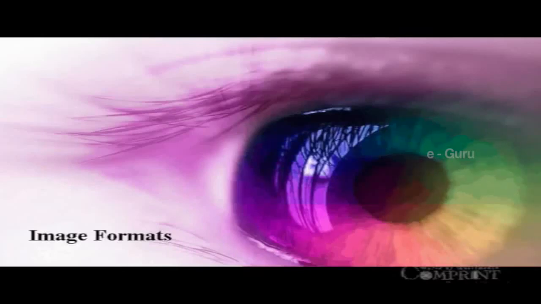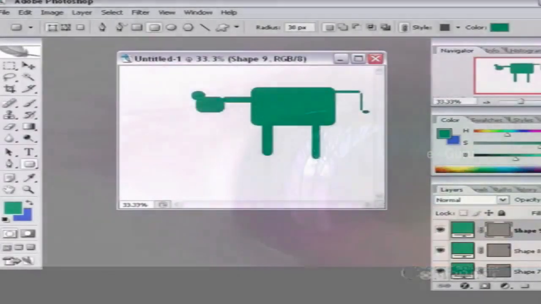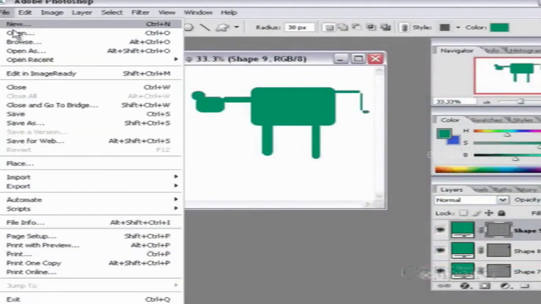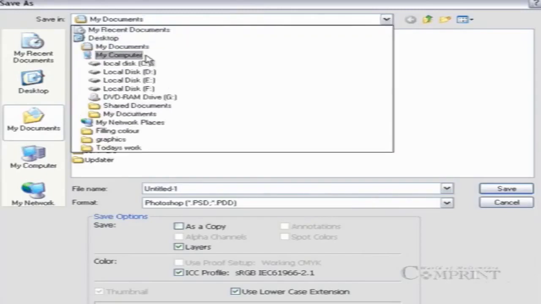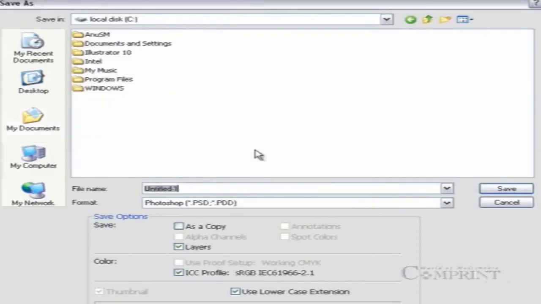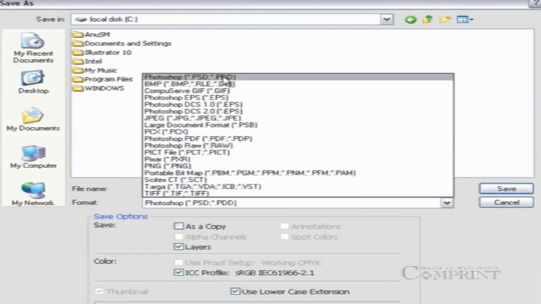Image formats. It is very important to learn about image formats while working in Photoshop. According to our output needs, we have to set the output format.